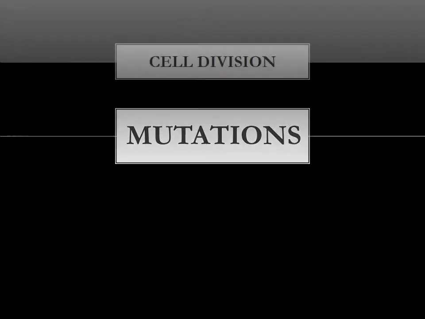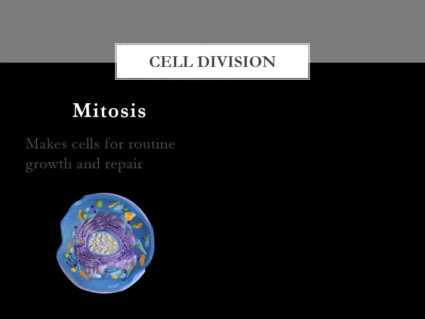Mutations. To understand what mutations are, how they happen, and why they are important, we need to know about two kinds of cell division that happen inside of living organisms. One kind of cell division is called mitosis, a highly complex process that happens all the time as your body continually makes new cells for routine growth and repair.